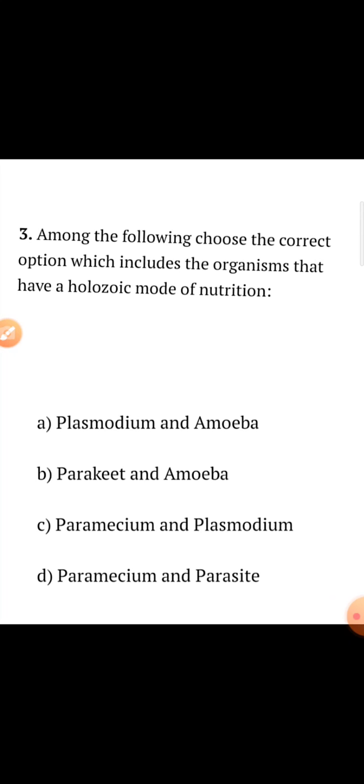Number 3, among the following choose the correct option which includes the organisms that have a holozoic mode of nutrition. You will see in each option 2 organisms are given. You have to find out which option has both with a holozoic mode of nutrition. So the correct answer will be option number B, paramecium and amoeba.